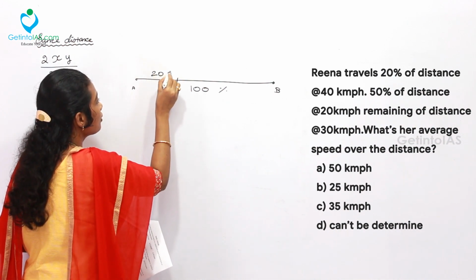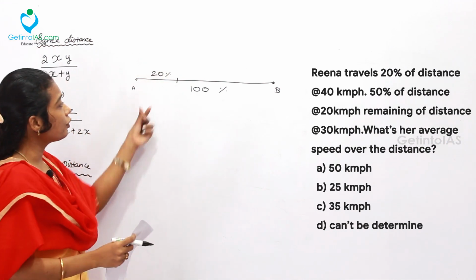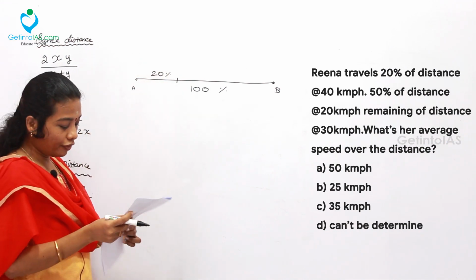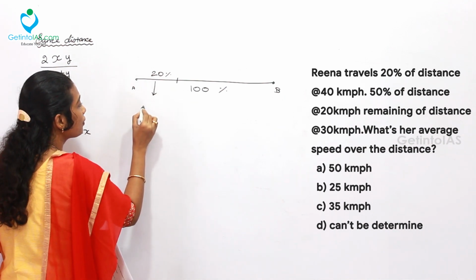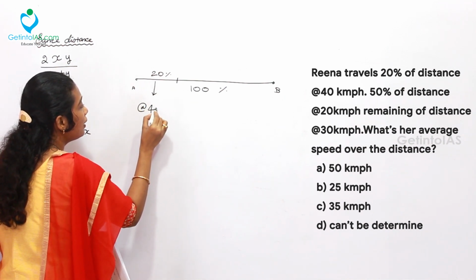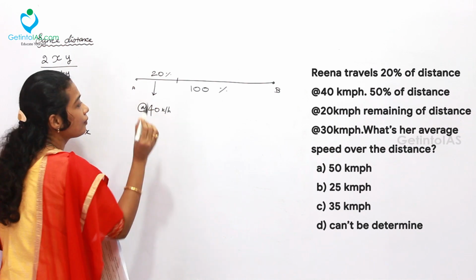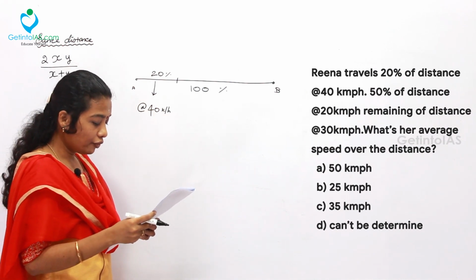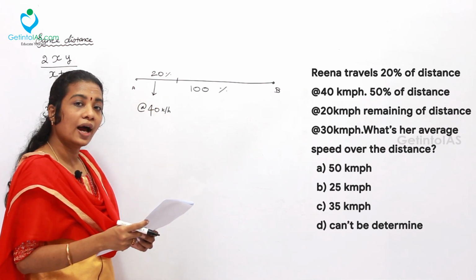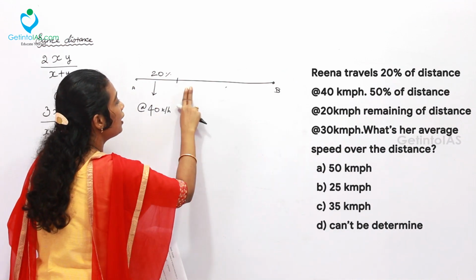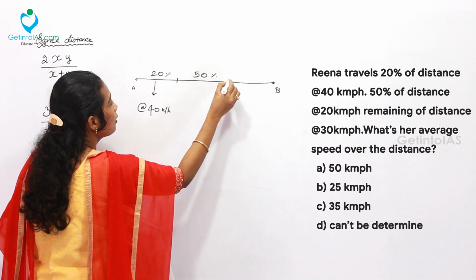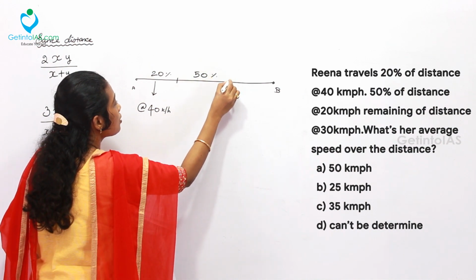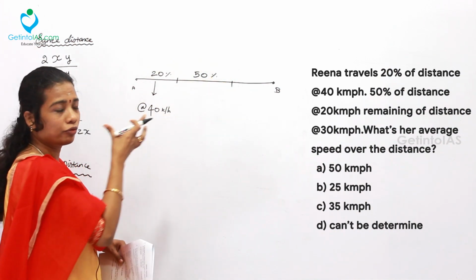This is 20% of the distance, which was covered at the speed of 40 km per hour. After that, 50% of the distance at 20 km per hour. So, let me rub this 100% here. 50% of the distance was covered. Let me take, not to scale.